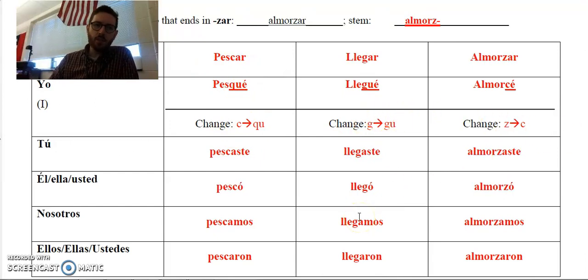The reason this happens is to maintain the same pronunciation as in the infinitive. For example, pescar: if you were to drop the AR and put an E on, that C would become a soft C and sound like an S. So in order to avoid sounding like pesé, the QU has to show up to keep that hard K sound: pesqué. Same with llegar. If you dropped the AR and added an E the way you might expect, the G would sound like an H. We don't want that, so to keep that G sound, you need to throw the U on: llegué. And then almorzar, the Z swaps out for a C.